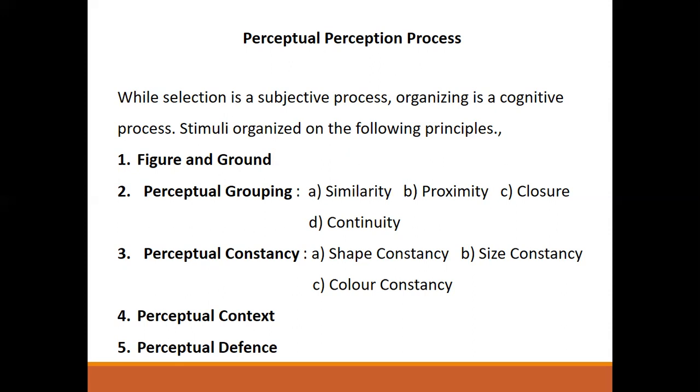The fourth one is perceptual context. One of the highest and most sophisticated forms of organization is context. It gives meaning and value to simple stimuli, objects, events, situations, and other persons in the environment. A verbal order, a new policy, a pat on the back. These are all perceptual context.